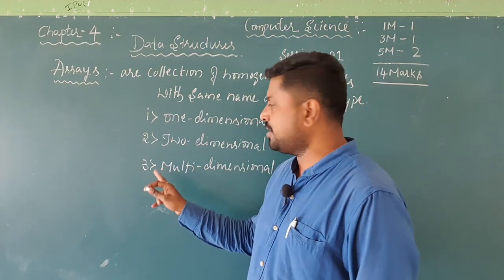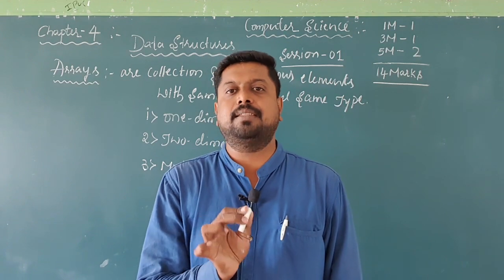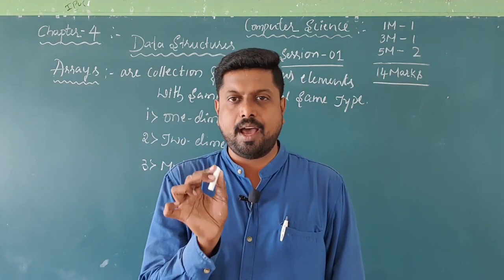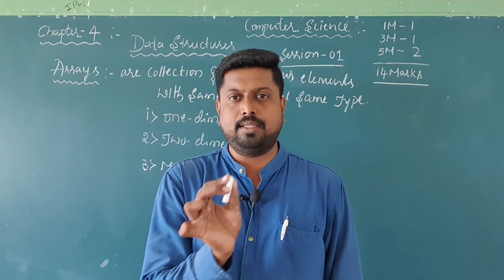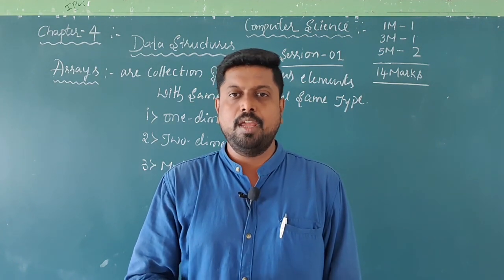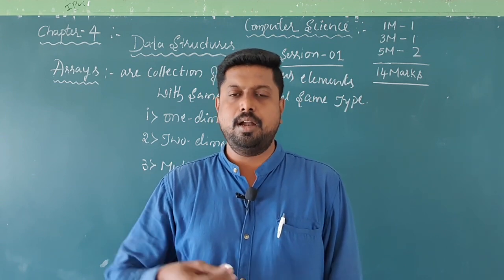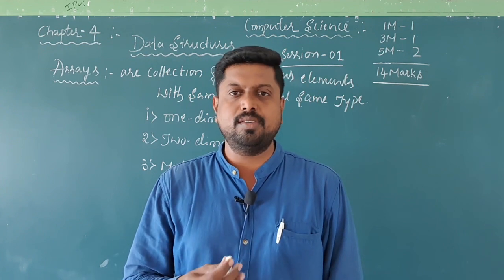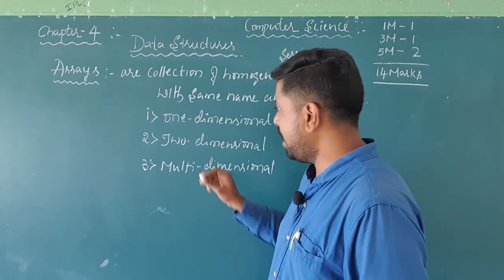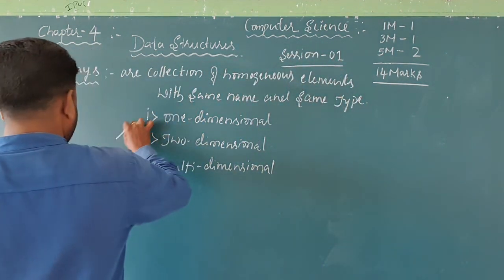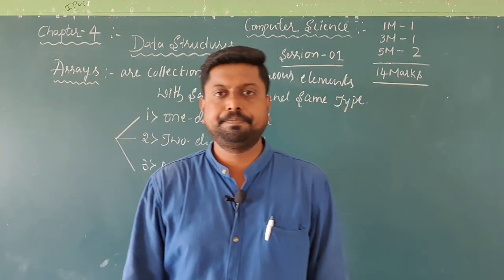These three categories are classified based on the number of subscripts. If it has one subscript, that is a one-dimensional array. If it has two subscripts, row size and column size, that is a two-dimensional array. And if it has more than two subscripts, that is what we call a multi-dimensional array. So these are the categories or types of arrays. We have three major types.